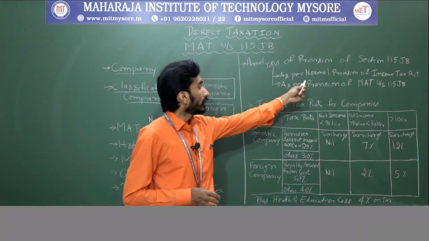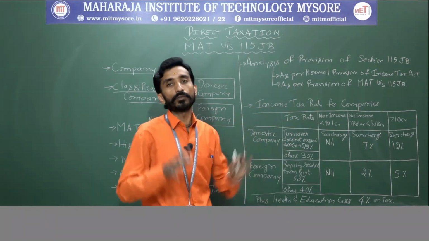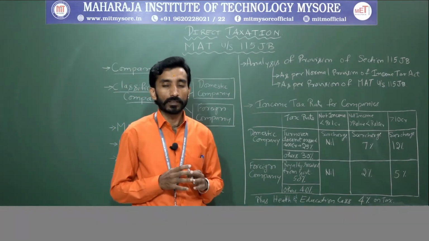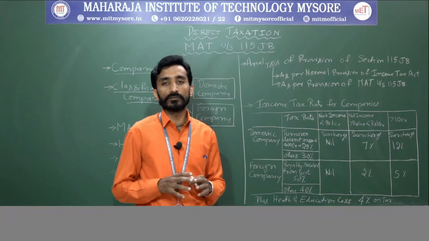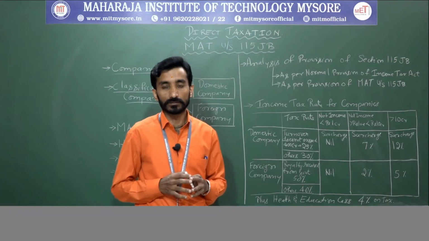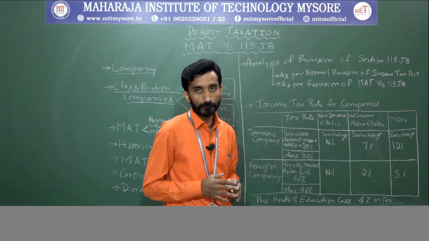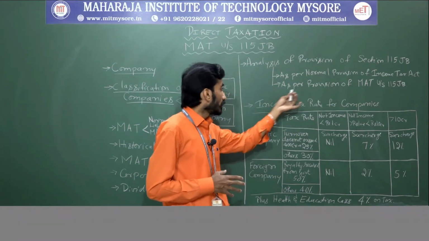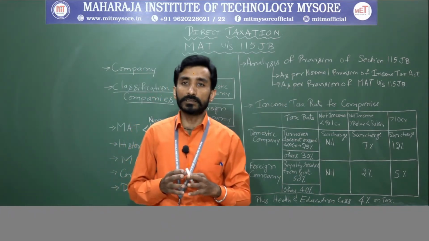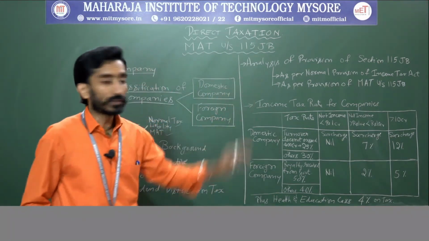One is the normal provisions of the Income Tax Act, where you make the computation similar to computation of business income. And the other is the provision of minimum alternative tax under section 115 JB. Based on that, the analysis will be made.